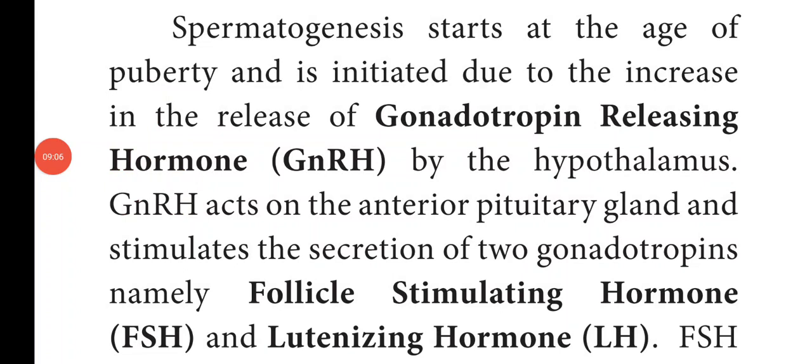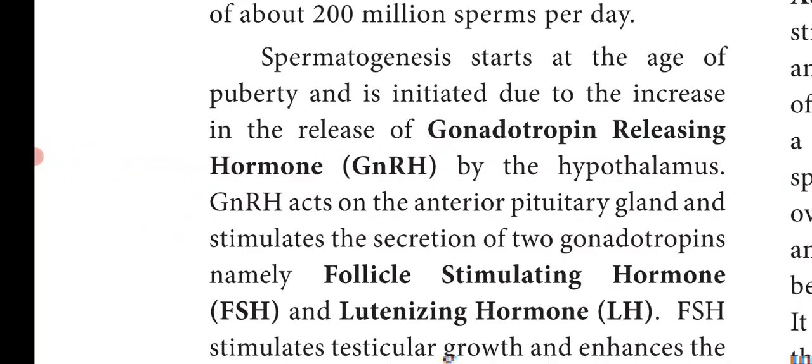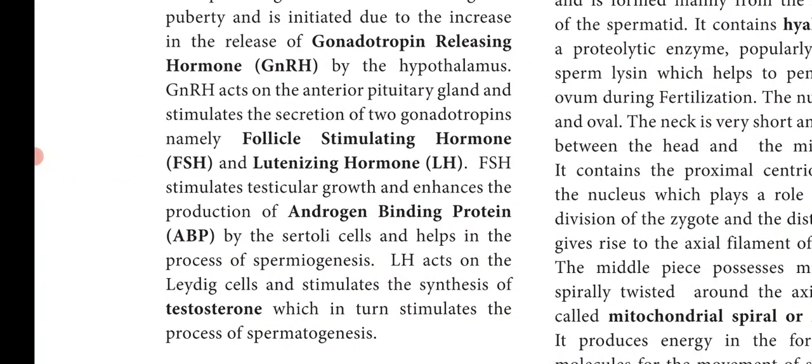So, the process spermatogenesis starts at the age of puberty, that is between the age 13 to 15, and it is initiated due to the increase in the release of gonadotropin releasing hormone by the hypothalamus. Hypothalamus is a region in the brain and it secretes the gonadotropin releasing hormone. This gonadotropin releasing hormone acts on the anterior pituitary gland and stimulates the secretion of 2 gonadotropins, namely follicle stimulating hormone and the luteinizing hormone.